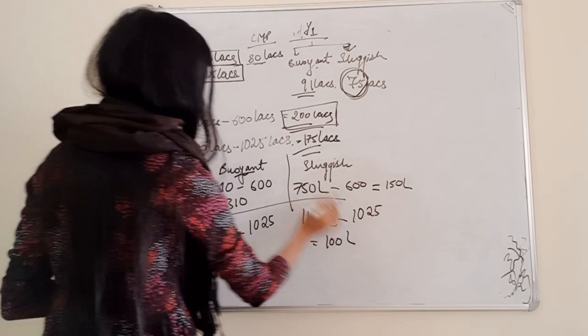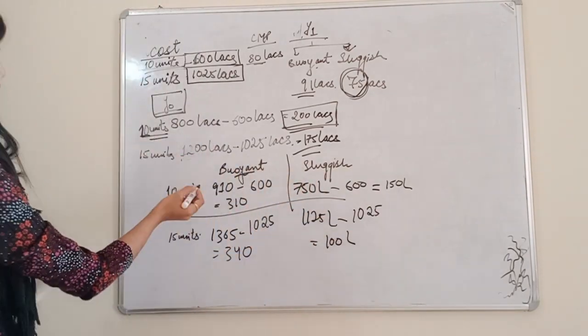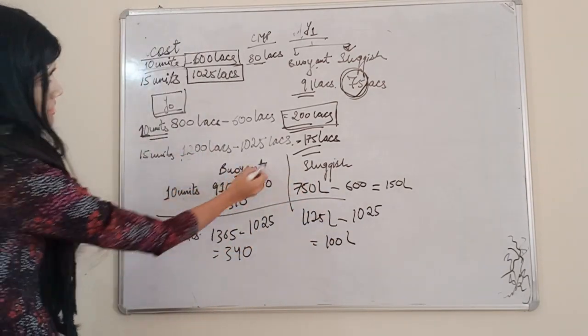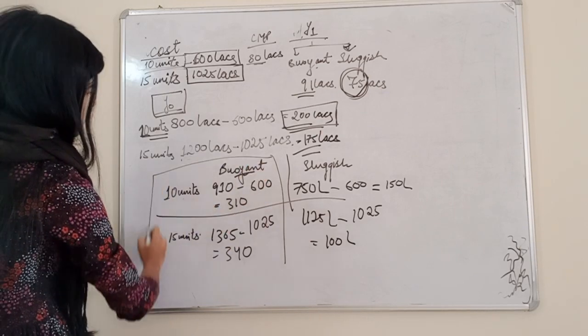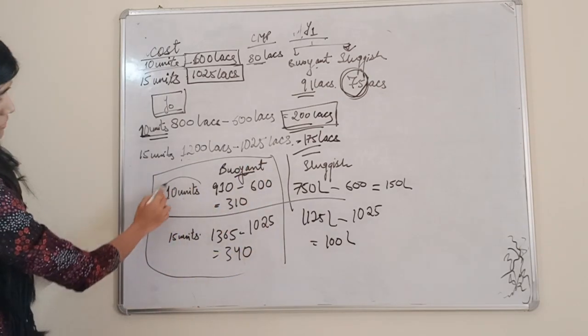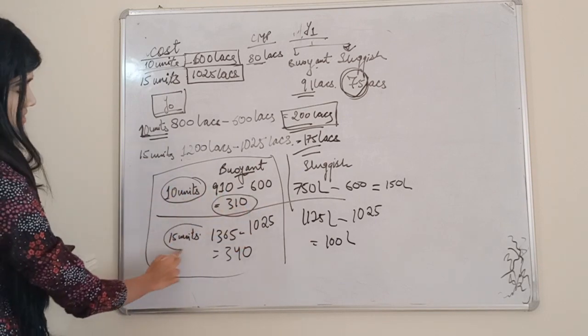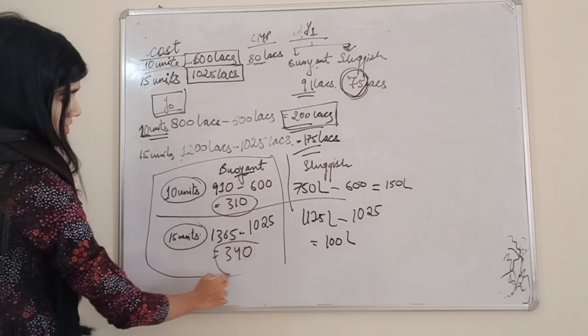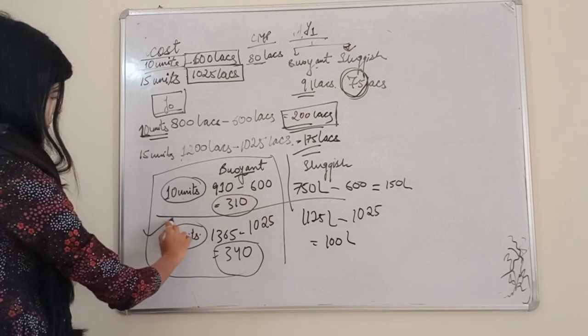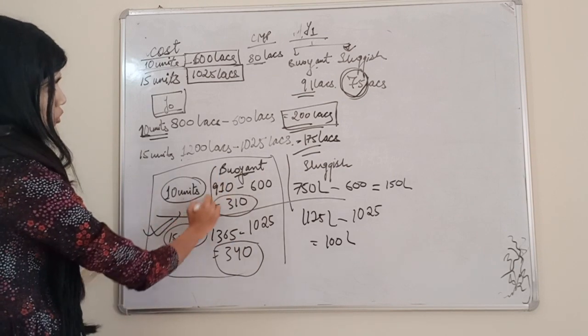So if after 1 year the market goes buoyant, which option is more preferable? In case of 10 units, the net cash flow is 310 lakhs, and in case of 15 units, the net cash flow is 340 lakhs. So this option is preferable in case the market goes buoyant.